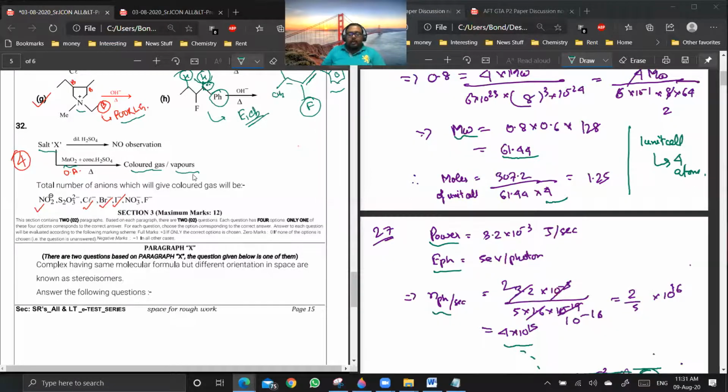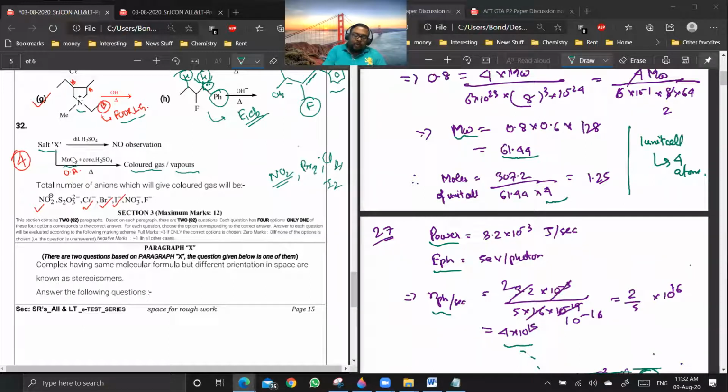Now there are very few gases in the whole salt analysis which are colored. One of them is NO2, and then Br2, Cl2 and I2. These are the only colored gases which are there in whole salt analysis.